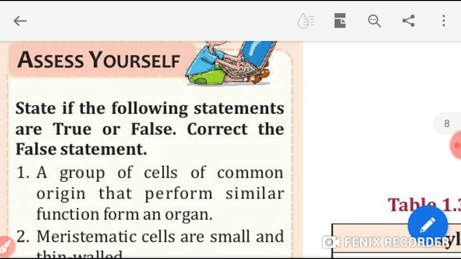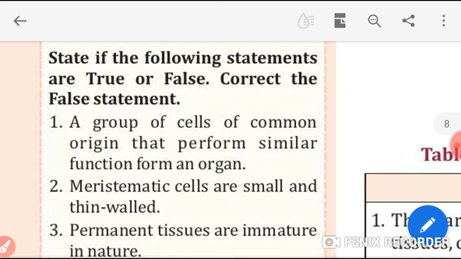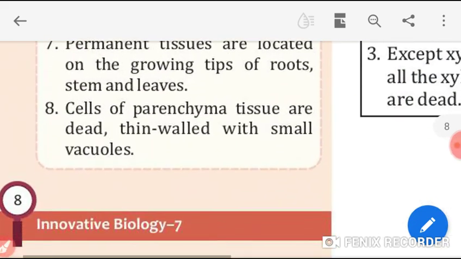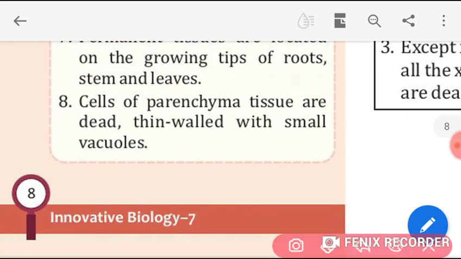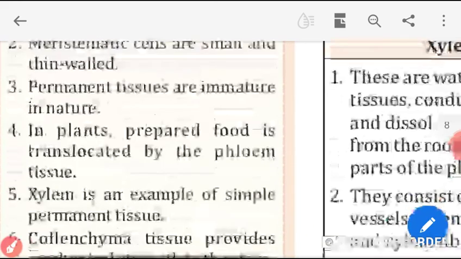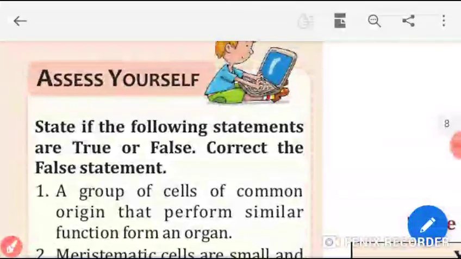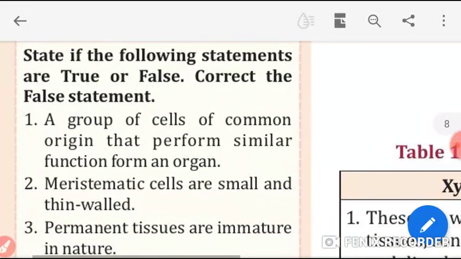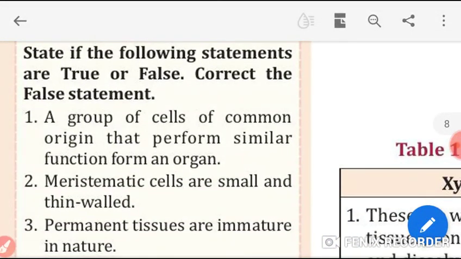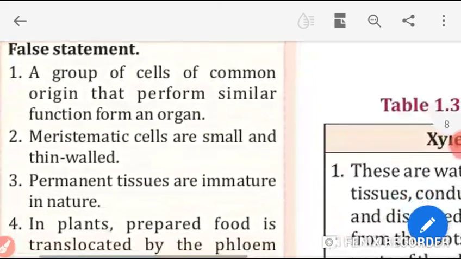Okay. Now, today we will continue our chapter number 1 with the exercise. First of all, we will solve our inside the chapter exercise. This exercise is on page number 8, students. Just carefully look. Page number 8. Okay. Assess yourself. This is the exercise. State if the following statements are true or false, and then you have to correct those false statements.